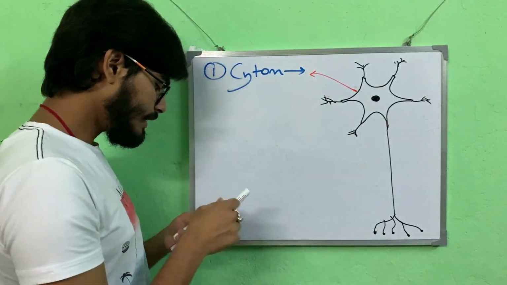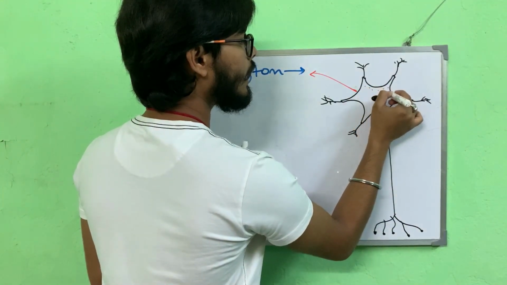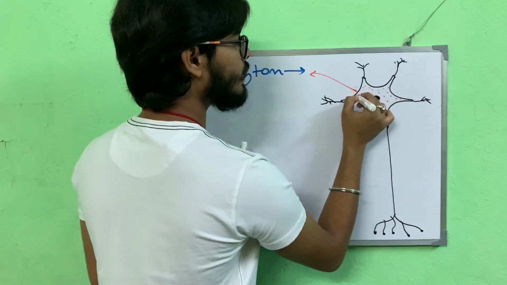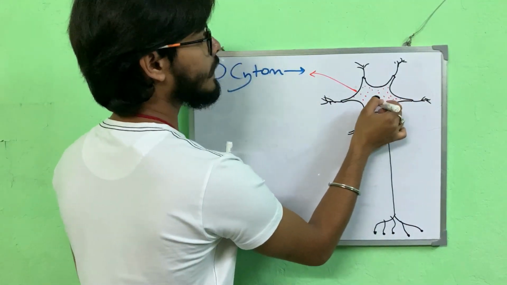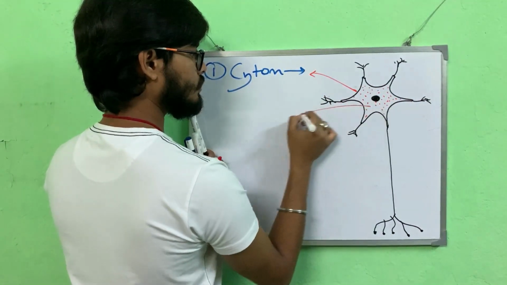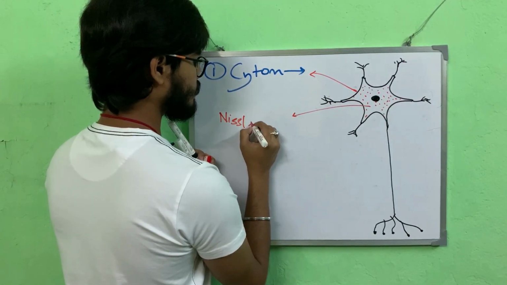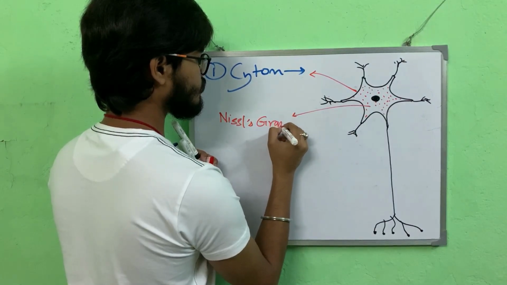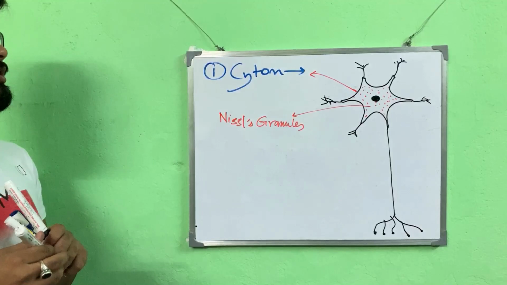Next, it is important to know, we have small granular structures in the entire cell body. These are proteinous granular structures called Nissl's granules. These are derived from the ribosomes.